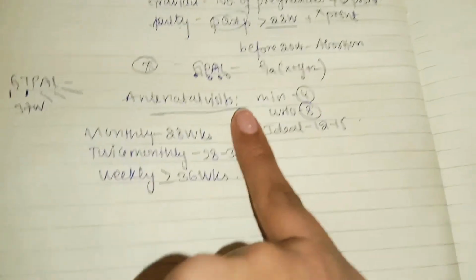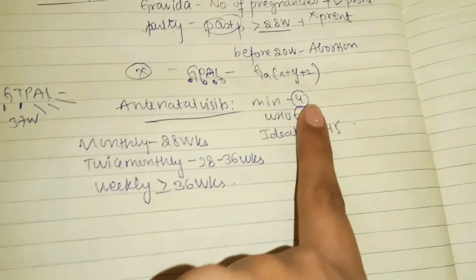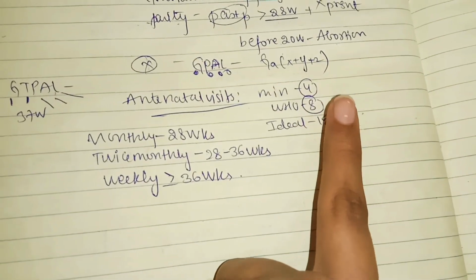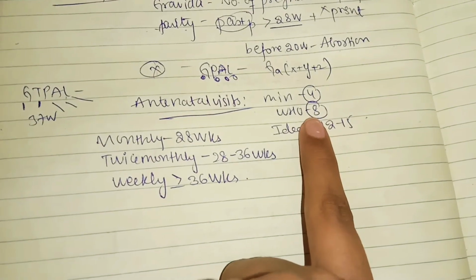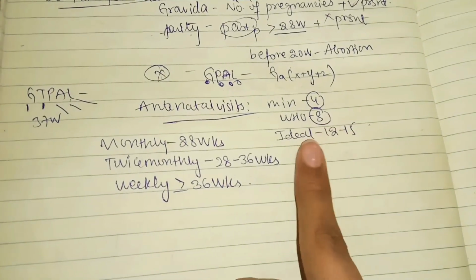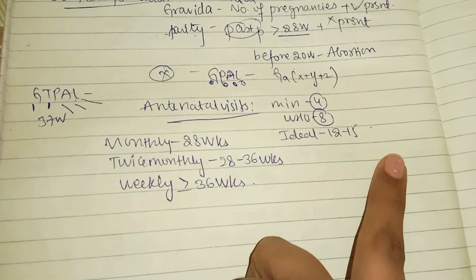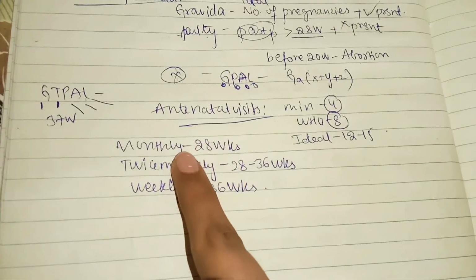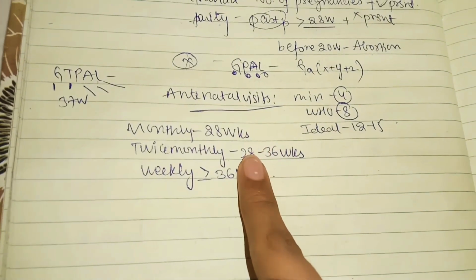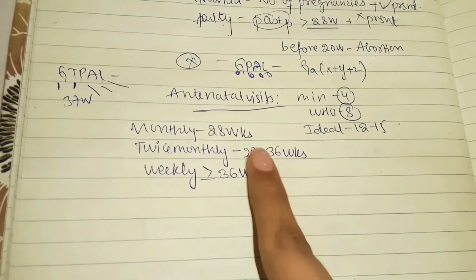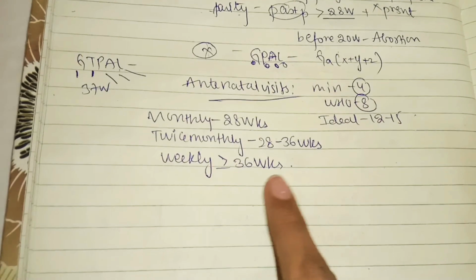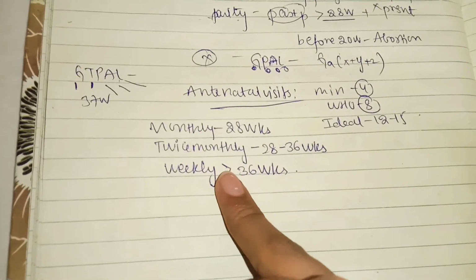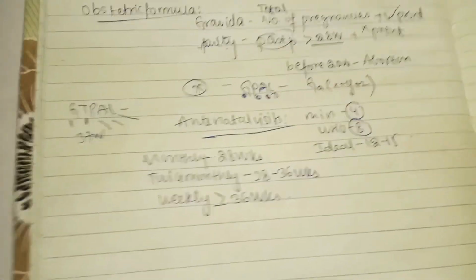So see the antenatal visits. Minimum visits are 4 according to India, whereas WHO says minimum visits should be 8 and the ideal visits should be 12 to 15. So if the female is 28 weeks pregnant, then she should visit monthly. If the female is from 28 to 36 weeks, she should go to the doctor twice monthly. If she is greater than or equal to 36 weeks, she should go every week.